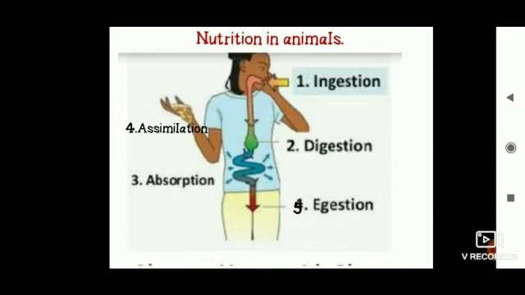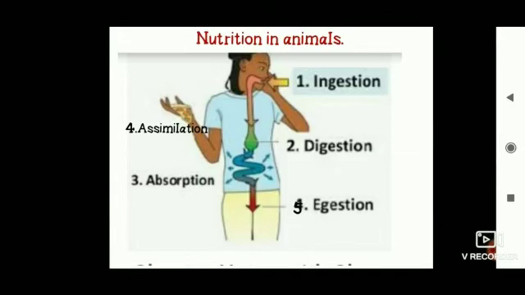Then the third step is absorption, the taking in of soluble nutrients into the blood. Whatever soluble nutrients are converted, they are all absorbed into the blood. Then the fourth step is assimilation, the production of energy through the absorbed nutrients. Through the nutrients absorbed by the blood, energy production is done. Also, growth and repair processes are carried out through nutrients, and growth and repairing are also done by this blood.